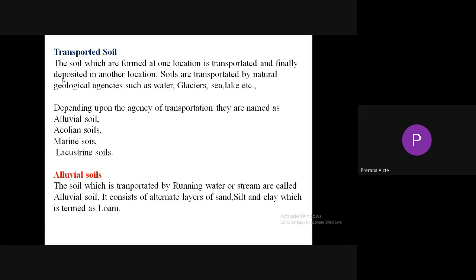It consists of alternate layers of sand, silt, and clay. The first layer is sand, the next layer is silt, the next layer is clay. Like that, it consists of alternate layers of sand, silt, and clay, which is termed as loam. So it is the example for river deposit soils or alluvial deposit soils. You need to remember all these things. Alluvial soils are river deposited soils, and they consist of alternate layers of sand, silt, and clay, known as loam.